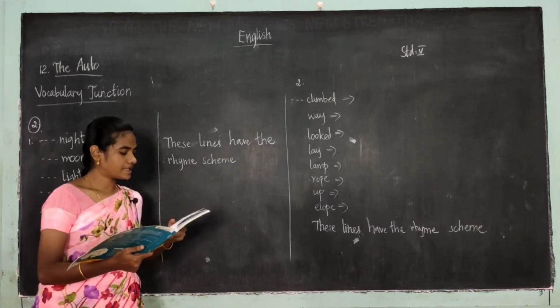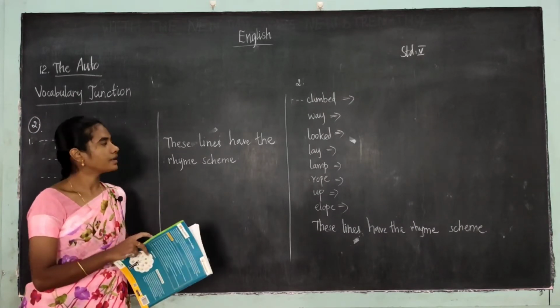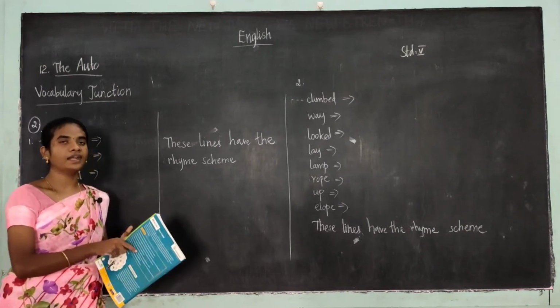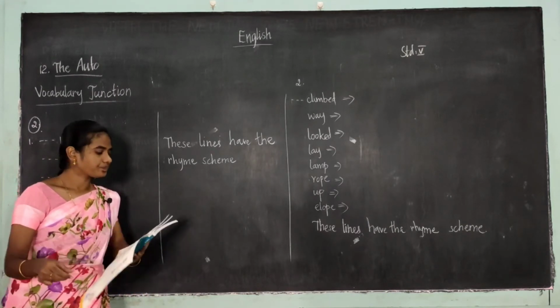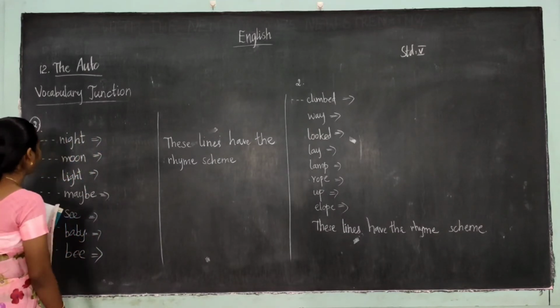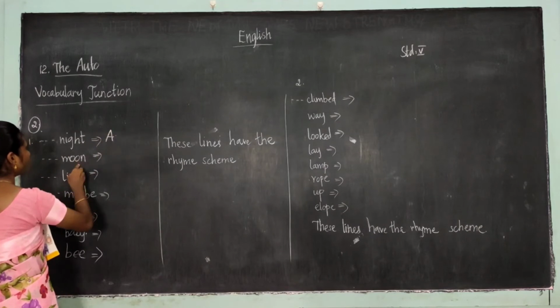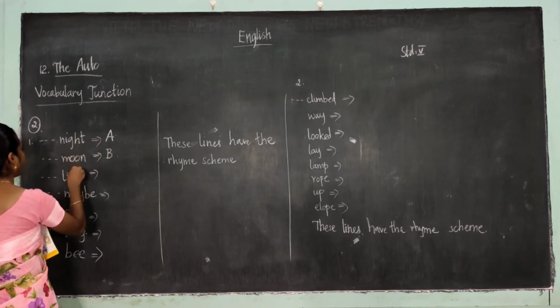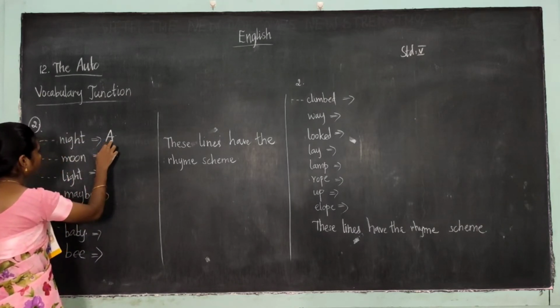That is first, second and third. There are three poems. In each and every line I have written the last words alone. So now we shall put the rhyme scheme. Now see here, night. It's A. Moon, it's a new sound, B. Then light. Light and night are the rhyming words. So I have to put the letter.